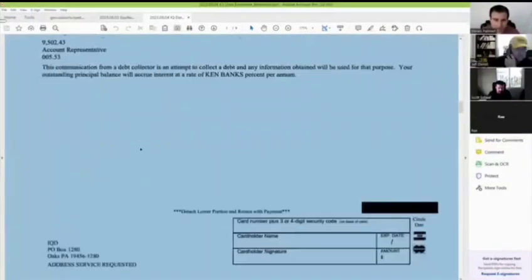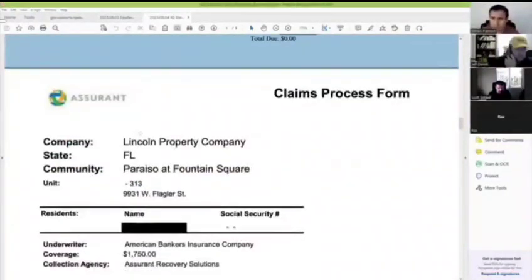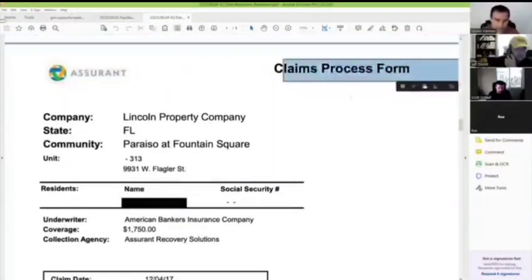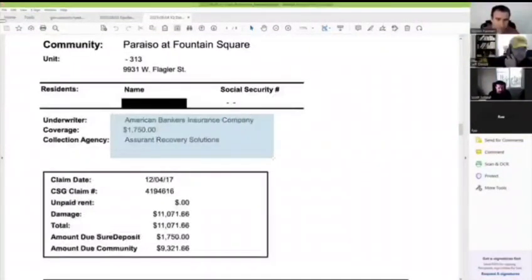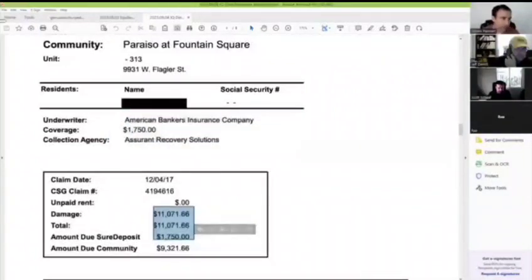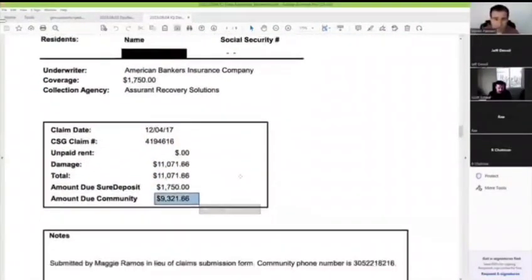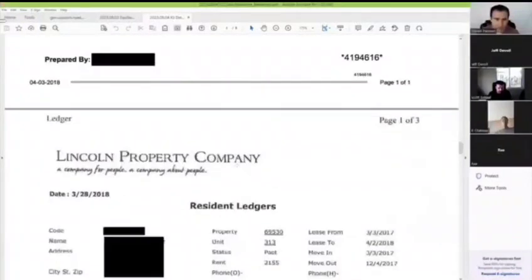So this was just the debt collector's first letter, the typical 1692g letter. Now this is some claim process form. It looks like the apartment complex filed a claim. $1,750, I guess, was paid by the apartments for damages. So there was a $1,750 security deposit or something like that, and the amount due is $9,321. So that's their claim, I guess.